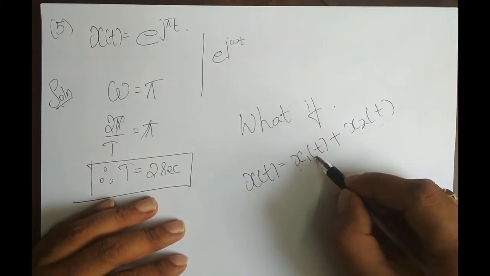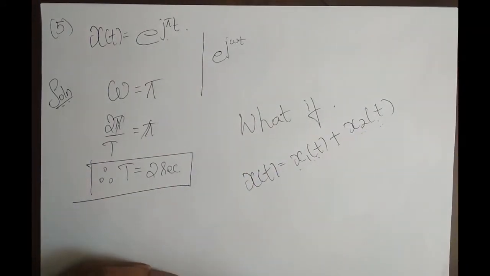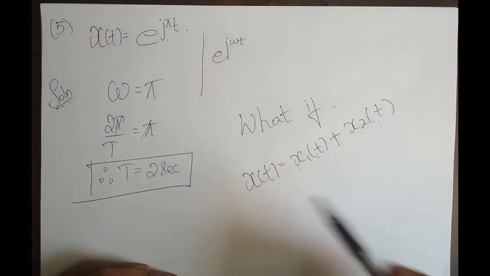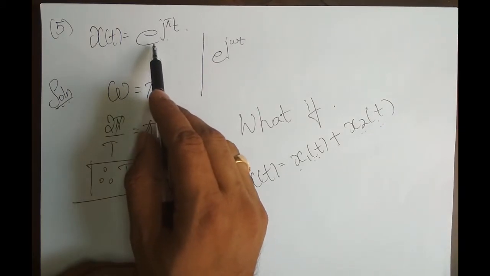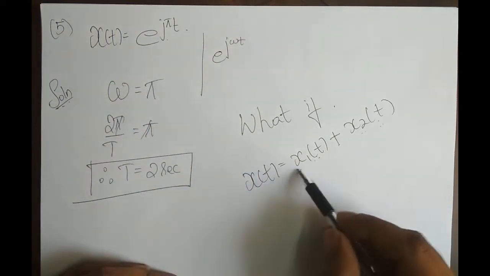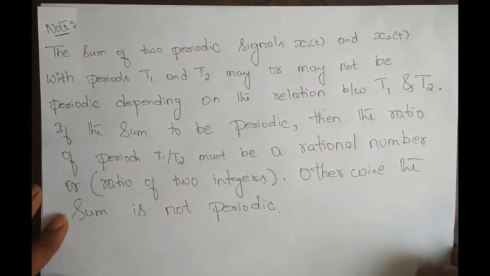where the periodicity of this signal is different from the periodicity of this signal. If this is the case, how do we solve for the periodicity of a signal? That is the question. The approach is different. The approach we used for a single periodic signal is different from the approach we use for multiple periodic signals. For that, you have to make use of this note.